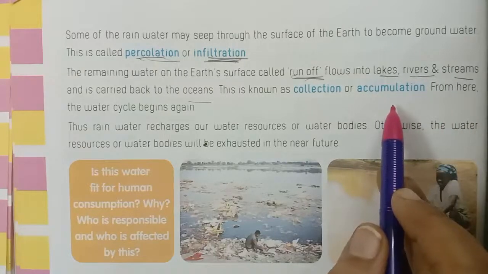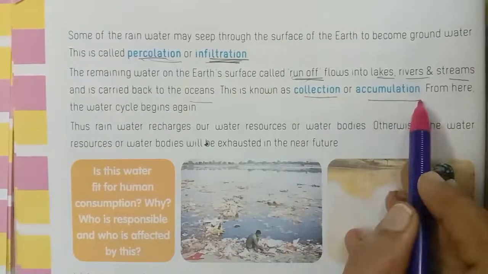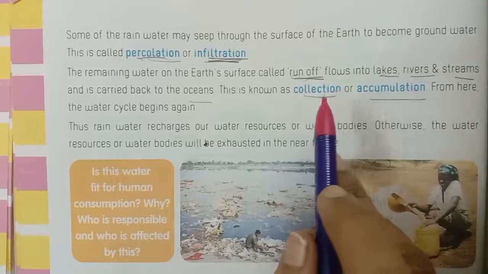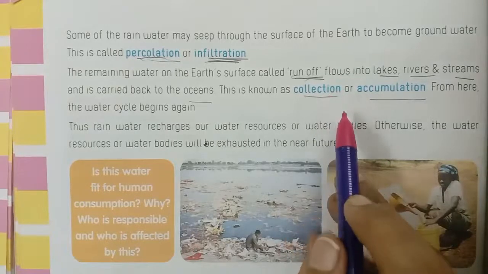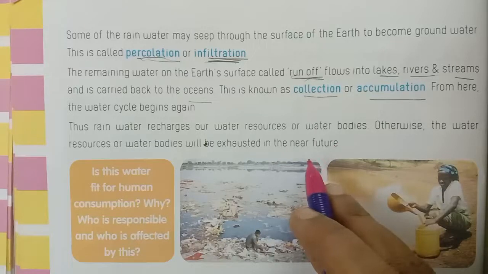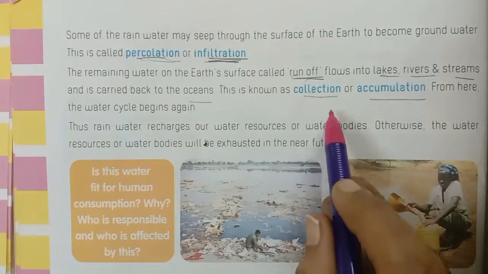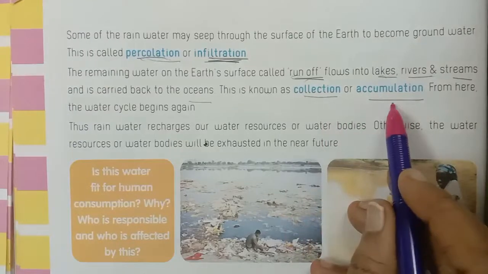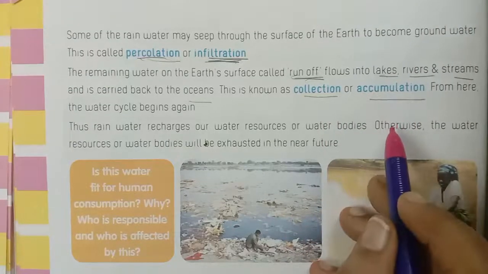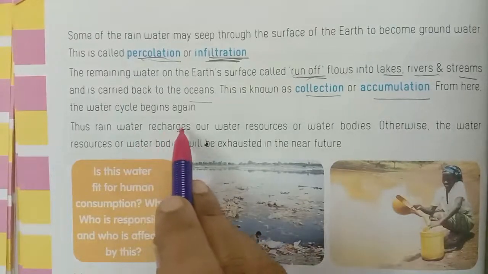Okay children, what is called collection or accumulation? The remaining water on the earth's surface, called runoff, flows into lakes, rivers, streams and is carried back to the oceans. This is known as collection or accumulation. Okay children, here the water cycle begins again.